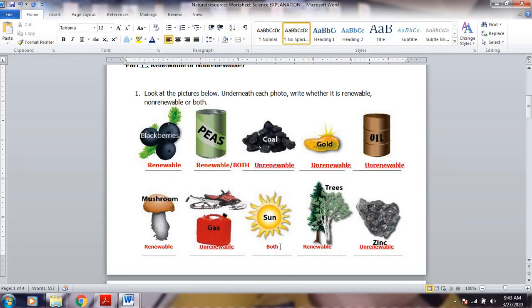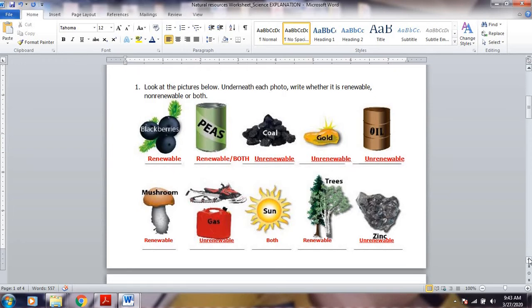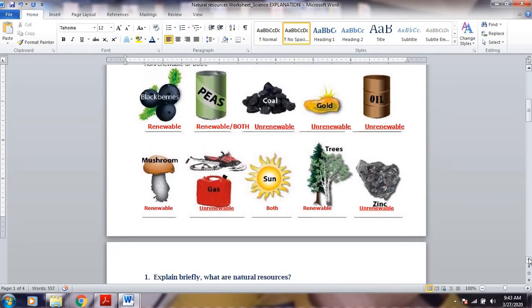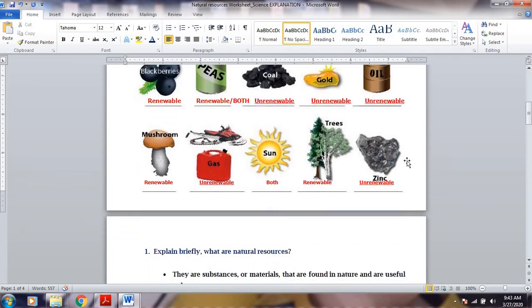If you answered renewable, that's correct. If you answer non-renewable, I will also accept that. Now, for trees, definitely it's renewable for as long as you replant them. The idea of extinction applies even to plants, not only to animals. There you go. And also zinc, guys. It's non-renewable. Unrenewable, that's fine.